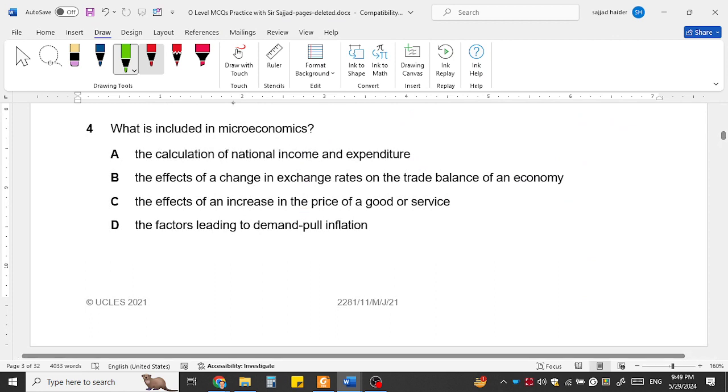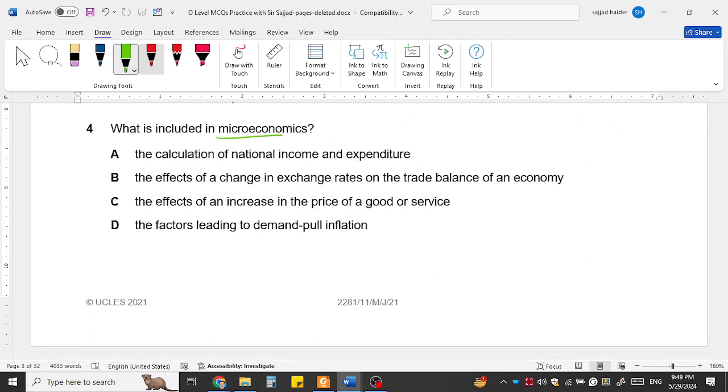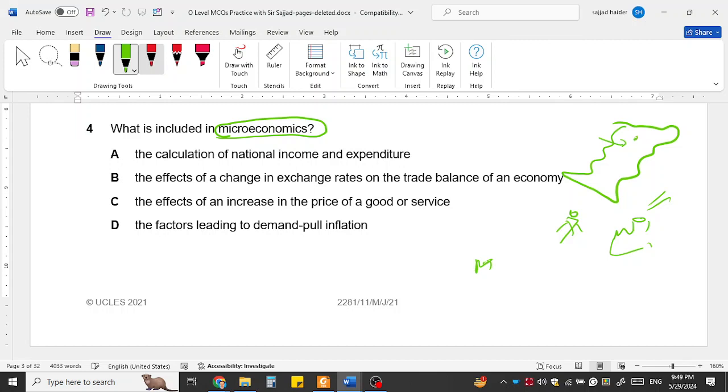Question number 4. What is included in microeconomics? In microeconomics, we study only one individual or one firm or one market at a time. One market, mango market, car market. But in macroeconomics, we study the economy as a whole of a country, the full country, not one car or one person, but all the persons living in a country. So micro is about the individual.